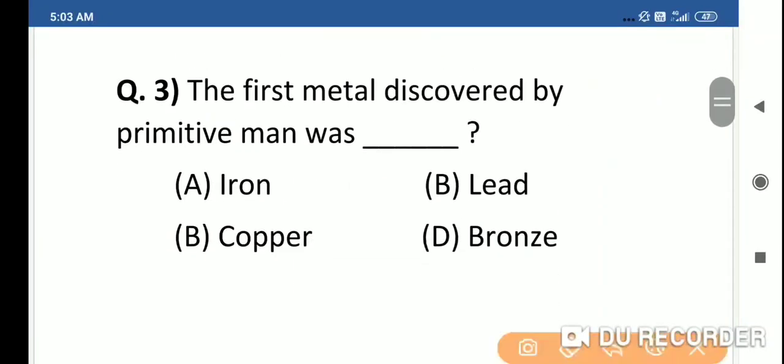Question 3. The first metal discovered by primitive man was dash: iron, lead, copper, bronze. Primitive man means the Stone Age people, the Cave Age people, or the ancient people. Those people first discovered which metal, and the right answer is copper. Option C, copper. The first metal discovered by primitive man was copper. Next.